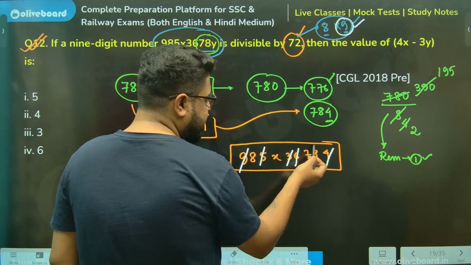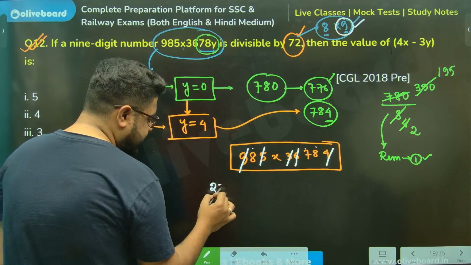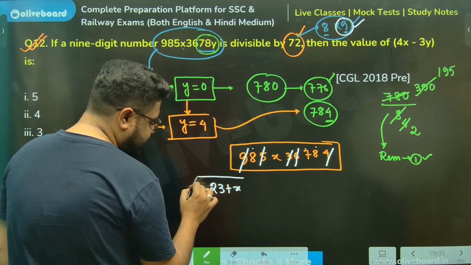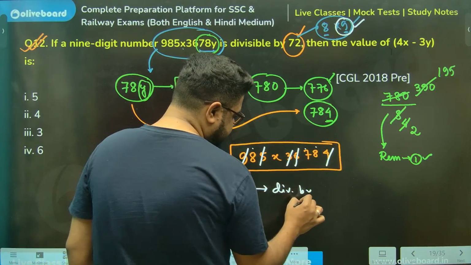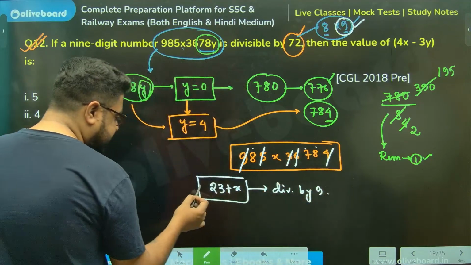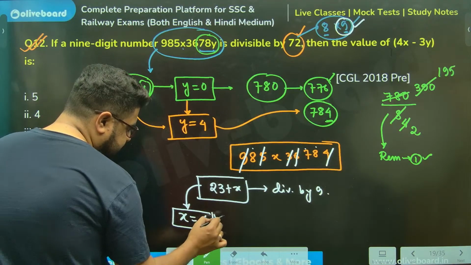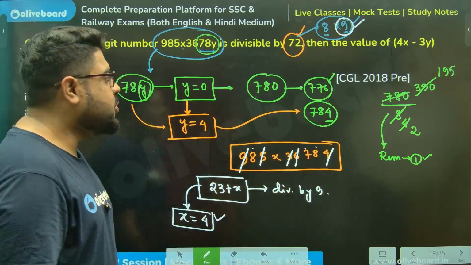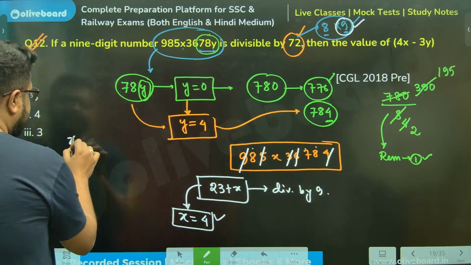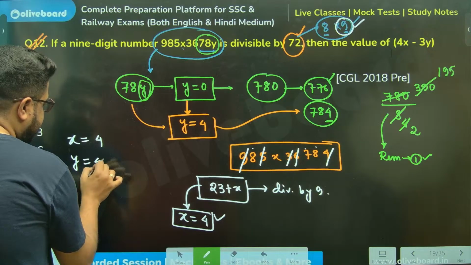I don't think we can do anything else. 8 and 8, 16. 16 plus 7 is how much? 23 plus x. This has to be divisible by 9. Right, sir? Now, what has to be the value of x? Sir, x must be 4. Why? 23 plus 4 is 27, which is divisible by 9. So my solutions are that x has to be 4 and y also must be 4.